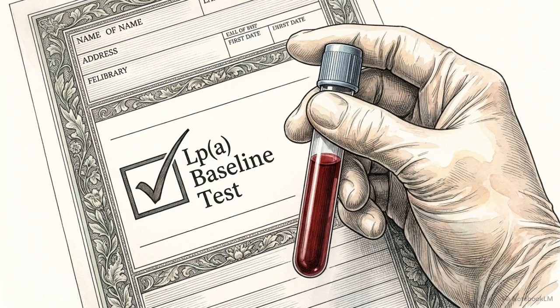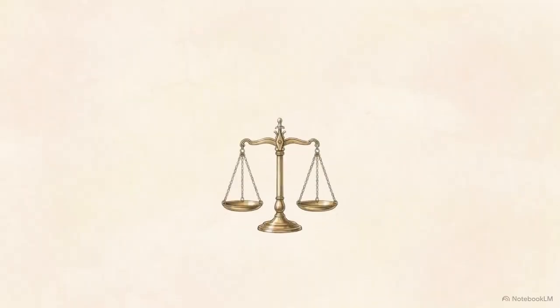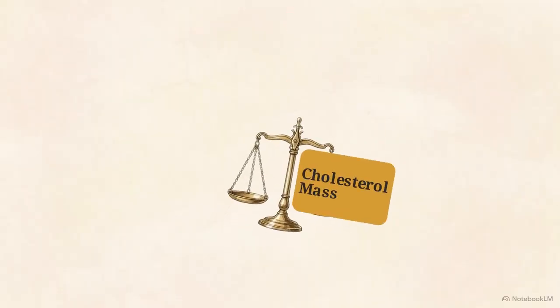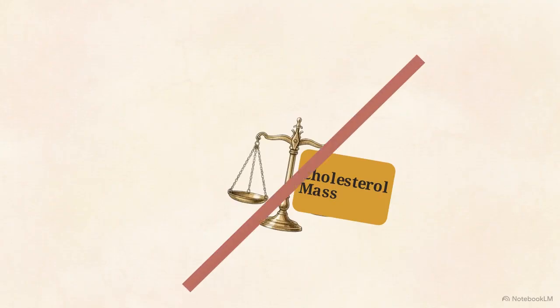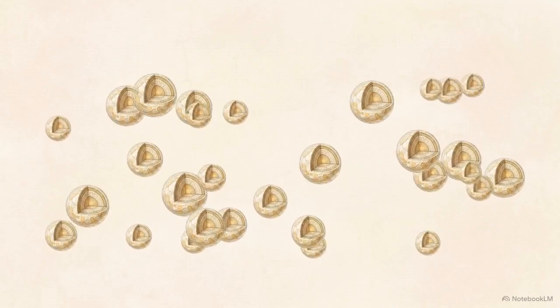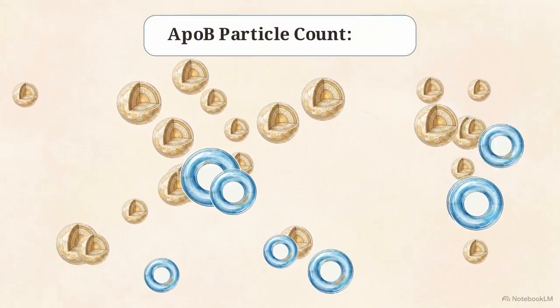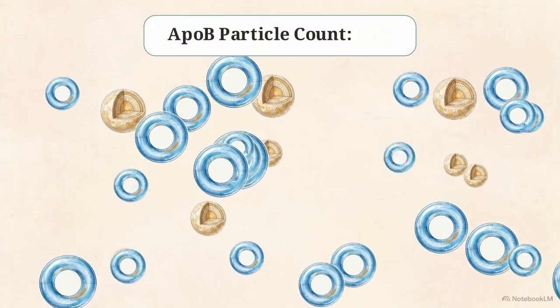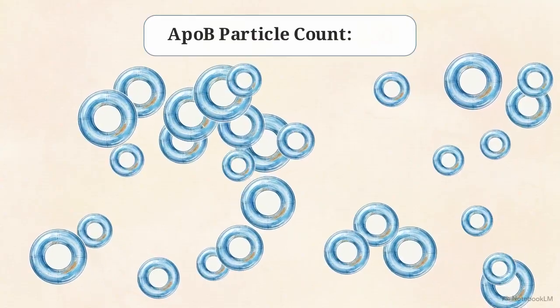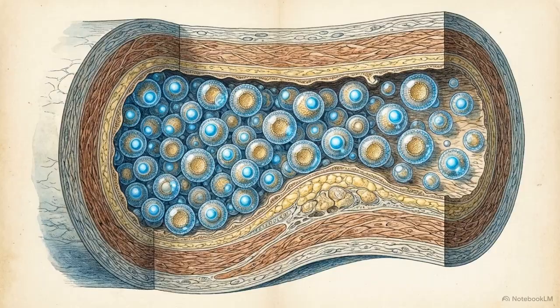Because levels are genetically determined and largely unaffected by diet or exercise, current guidelines recommend testing every adult at least once. Beyond genetics, we have to look at how we measure circulating lipids. Measuring cholesterol by weight is a biologically limited metric. Apolipoprotein B, or ApoB, provides a more accurate measurement by focusing on the total number of atherogenic particles in the blood. Every harmful lipoprotein particle carries exactly 1 molecule of ApoB on its surface, making an ApoB count a direct measurement of total particle traffic.